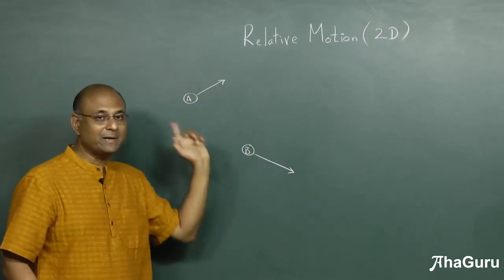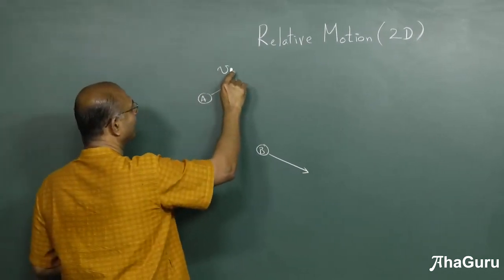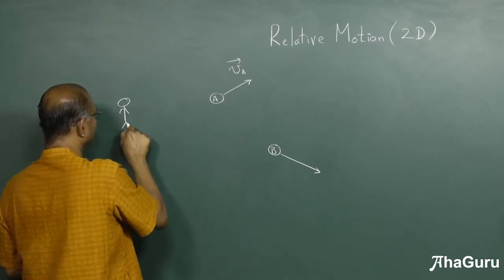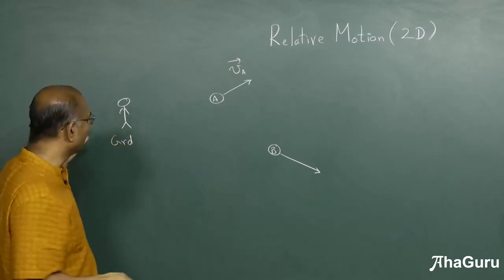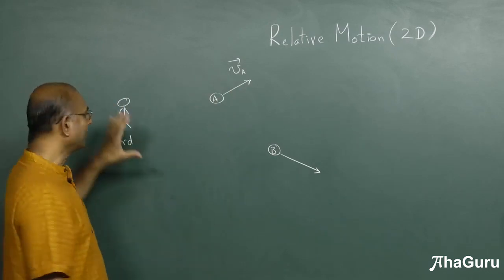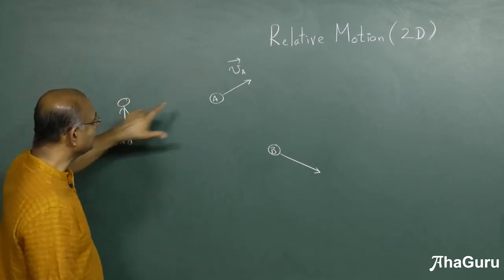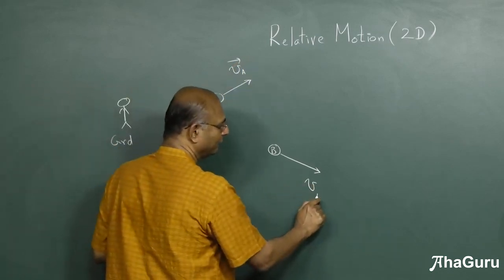But who says that A and B have these velocities? Somebody must be saying that. So let us say that this is VA as seen by this person. We will call this person a ground observer. Need not be a ground observer. Somebody could be on a train. But then we'll have to say that this person on the train is observing. Right now I'm going to say if nothing is mentioned, we usually talk about a ground observer. So this ground observer says A has a velocity VA and B has a velocity VB.